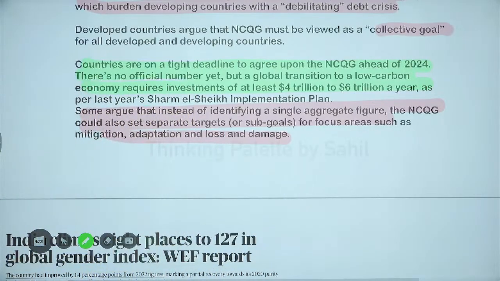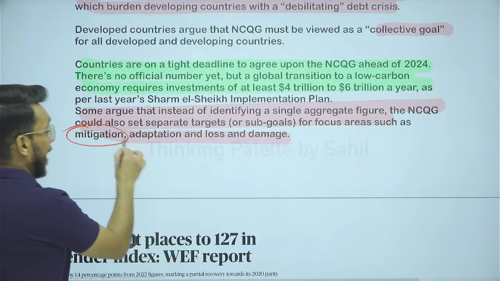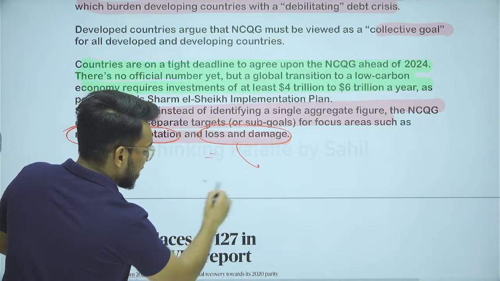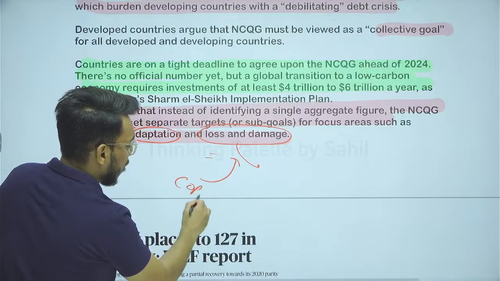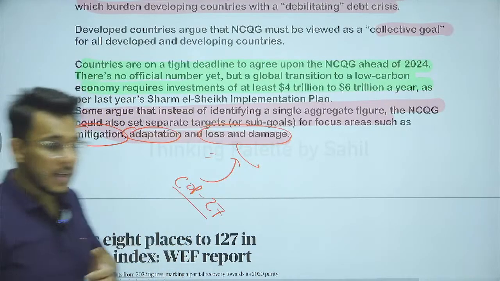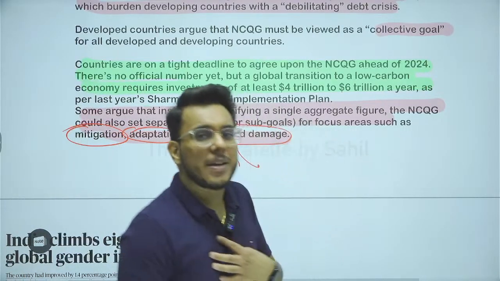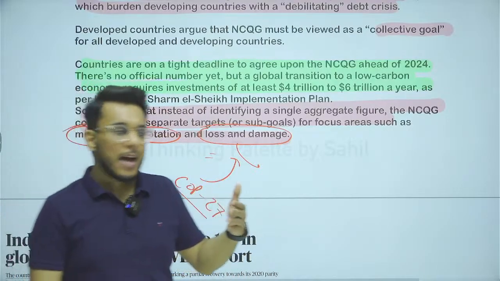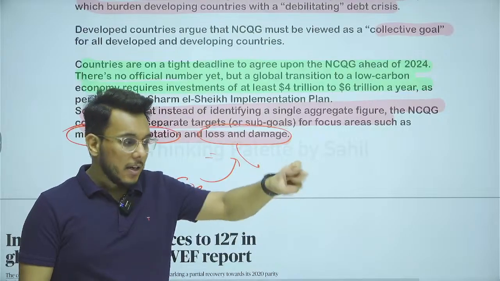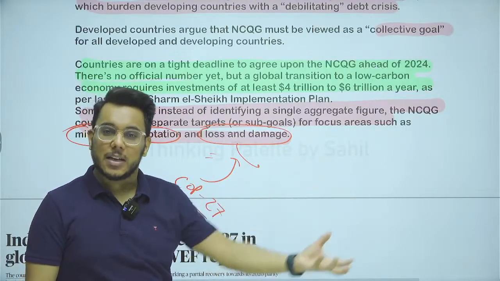This money that will come will largely go towards mitigation, adaptation to climate change, and loss and damage. This loss and damage concept actually got finalized in COP27 last year. Loss and damage means that certain countries will face permanent damage to their economy. For example, let's say there is an island nation that largely depends on tourism. But as the sea level rises, some of their tourist destinations will be completely lost. They'll go under the sea, so they will face permanent damage.